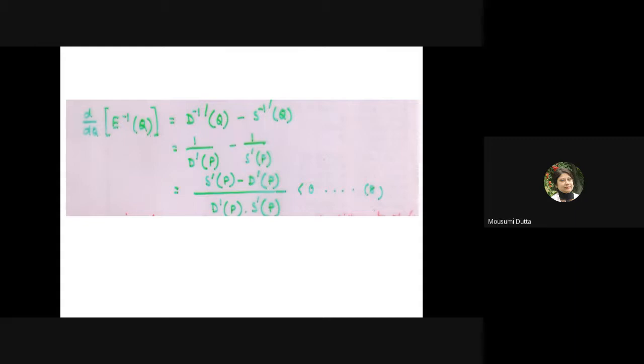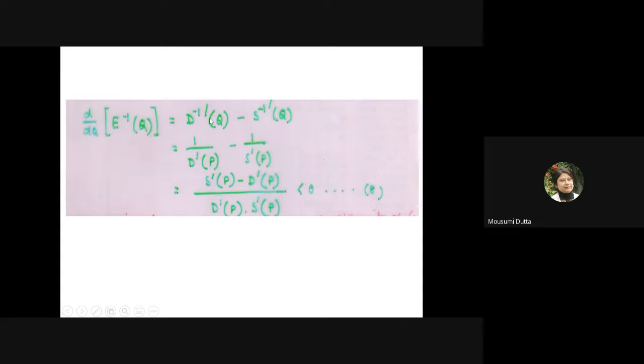So I will write the expression as D inverse prime Q minus S inverse prime Q. So first tell me whether this first line is clear to all of you. Yes, ma'am. Okay.